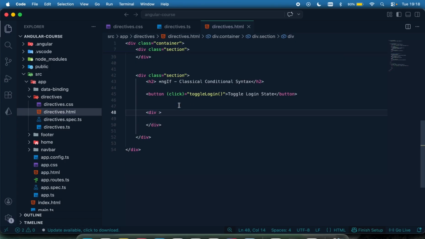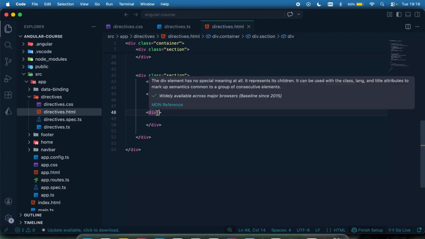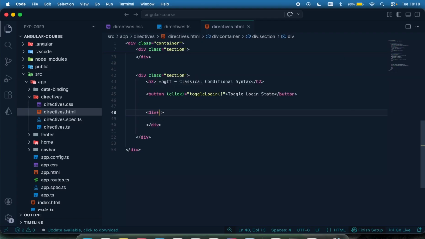Within the opening tag of that div, I'm going to say *ngIf, then equal to, then you can pass in your logic by saying isLoggedIn. If this login is true, then this div will be rendered. If it's not true, then this div will not be rendered. Okay, so that's the classical way.